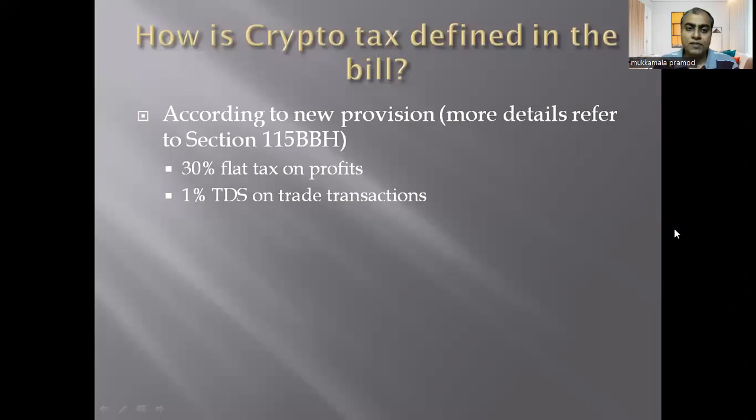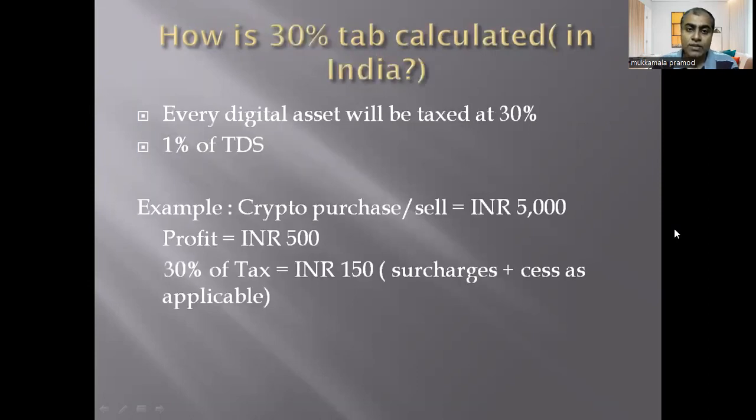So how is crypto tax defined in the bill? So according to the provision, there is a flat tax on the profits. If you want to look at more details, you can look at section 115BBH. But in simple terms, it's a flat 30% tax on the profits, and of course there is 1% TDS on the transactions.